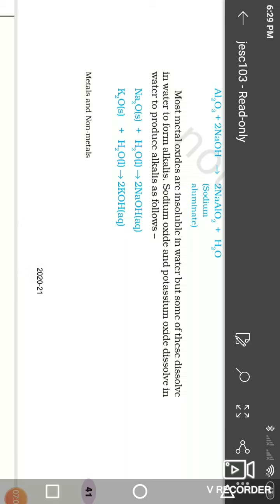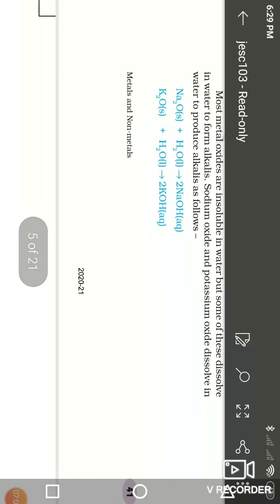Most metal oxides are insoluble in water, but some of them dissolve in water to form alkalis. Sodium oxide and potassium oxide dissolve in water to produce alkalis, like the following.